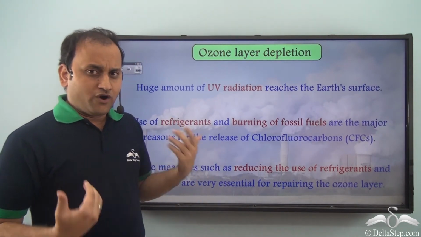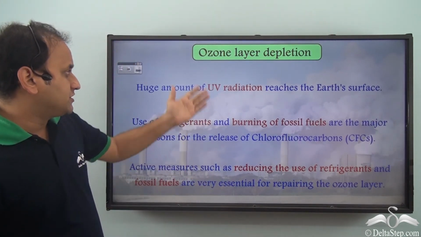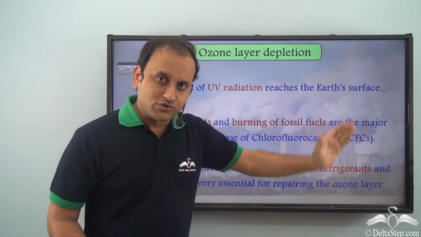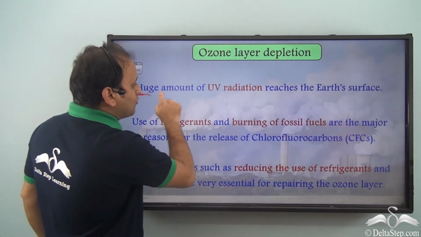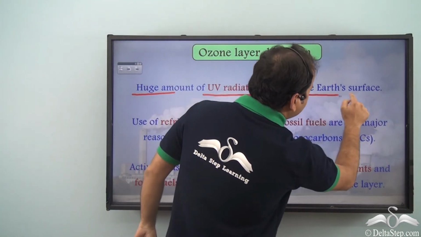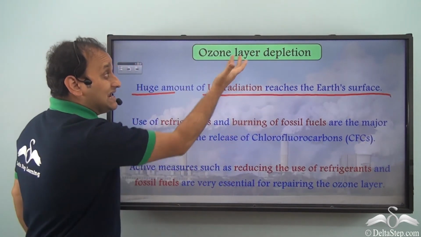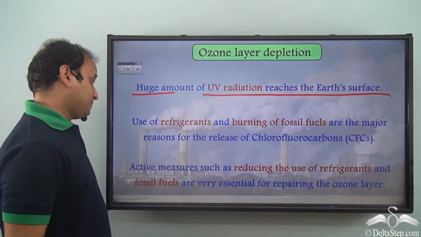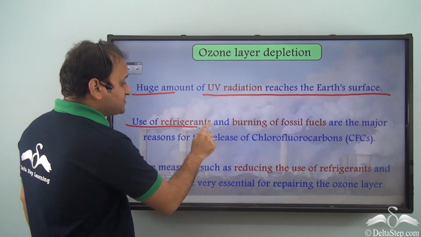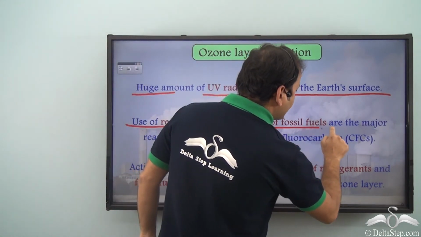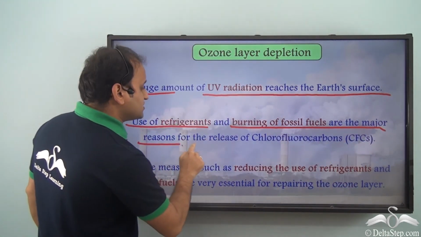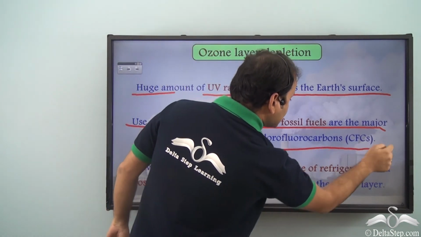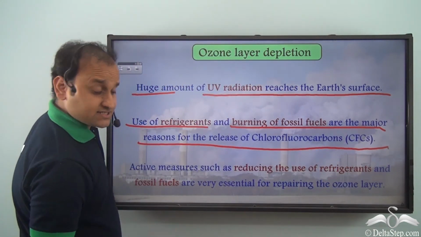So, what do we know about ozone layer depletion? Well, if we talk about ozone layer depletion, huge amount of UV radiation reaches the Earth's surface due to the depletion of ozone layer. So, use of refrigerants and burning of fossil fuels are the major reasons for release of chlorofluorocarbons or CFCs.